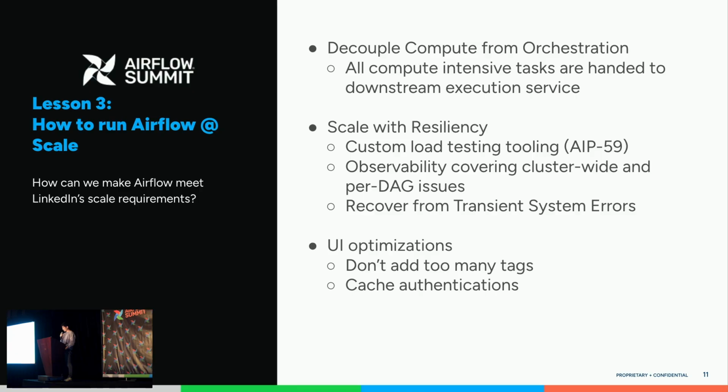Lastly, since we have a huge number of DAGs, the UI just became really slow after some point. We really need to do a lot of performance enhancement to the UI to make sure it operates smoothly. A few things that we found really helpful: when you have a lot of DAGs and each of them has a lot of tags, the homepage just becomes not usable. The searching also became not usable. Recommendation is for those of you who haven't done this yet, don't create too many tags. And if you do need them, you would need some fixes in the web server to make sure the UI filters out the tags that it does not need to load.